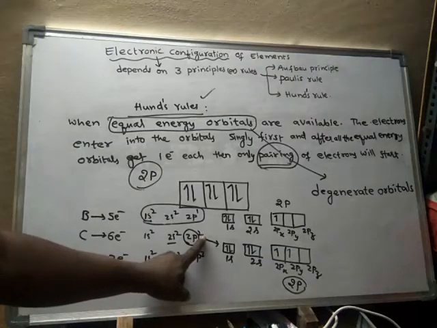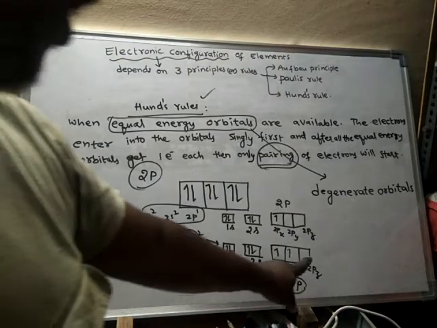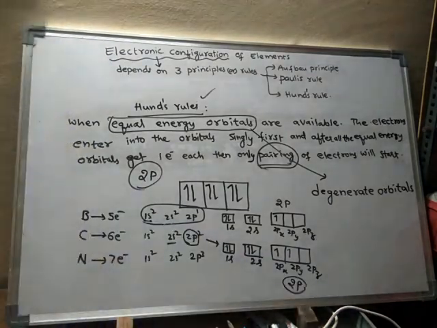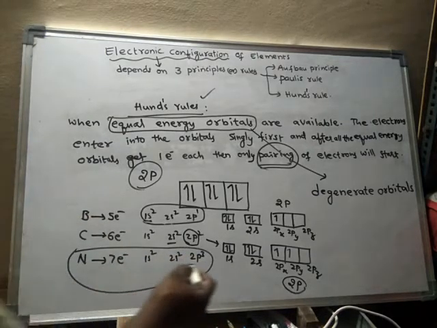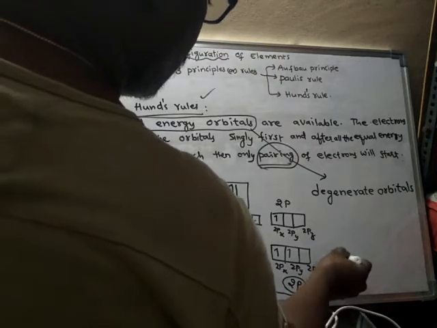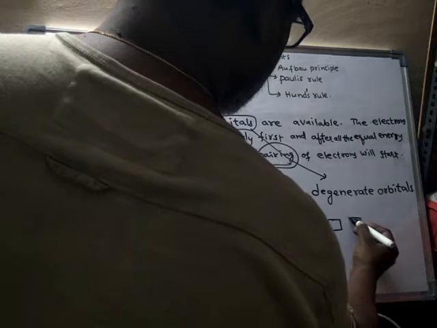So only 2 electrons are in 2p, hence only 2 orbitals get 1 electron each, and the third orbital remains empty. If you speak about nitrogen, I will write the electronic configuration of nitrogen here. Okay, nitrogen. So here 1s, here it is 2s, and it is 2p. So 2p is having 2px, 2py and 2pz, 3 orbitals.